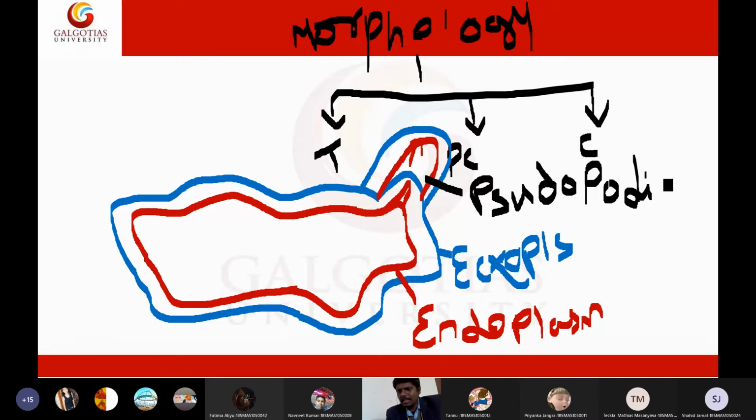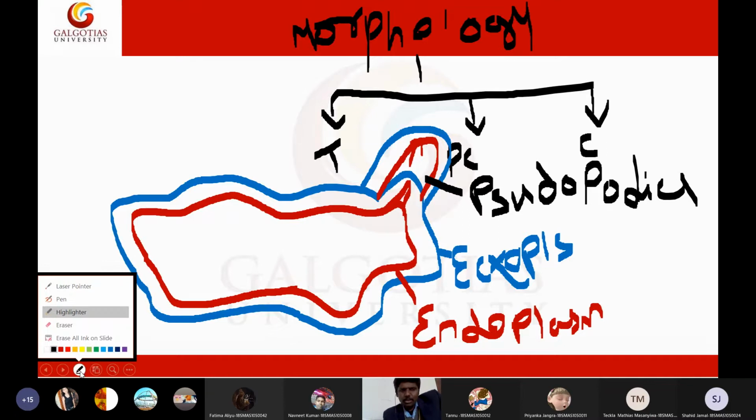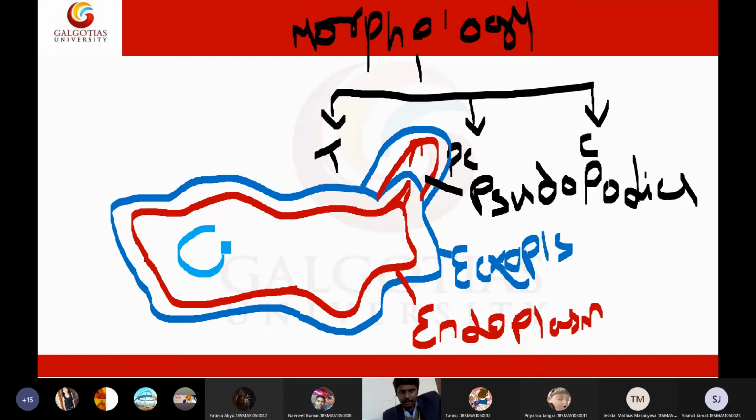Then let us see other parts. It will have a nucleus, a definitive nucleus will be present, and only eukaryotic cells will have a nucleus and nucleoli. Since our amoeba is a eukaryotic microorganism, let us draw the nucleus first. It has a very well defined nucleus. So this is the nucleus.